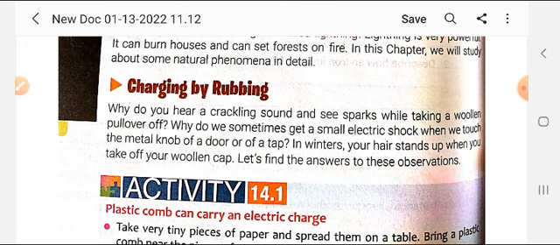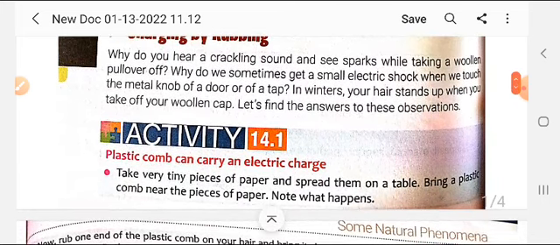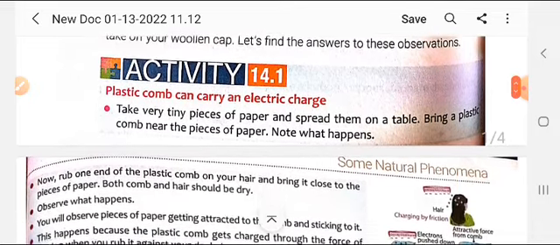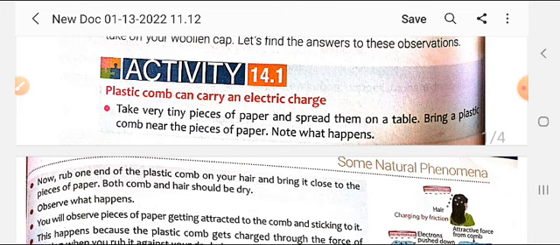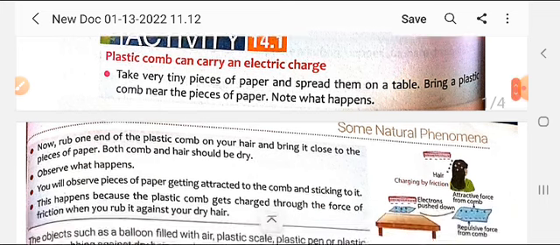In winter your hair stands up when you take off your woolen cap. Let's find the answer. What is the reason behind this? Student, a plastic comb can carry an electric charge. How? Take very tiny pieces of paper, spread them on the table, and bring a plastic comb near the pieces of paper. Note what happens.